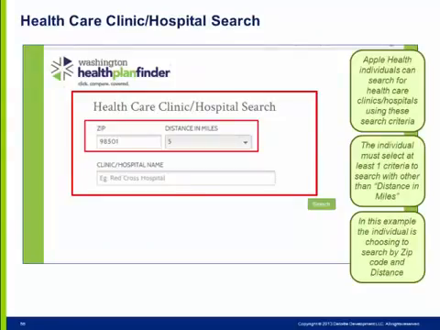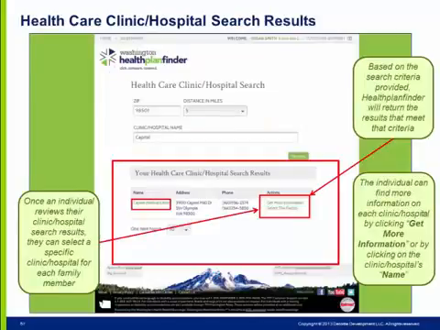Apple Health individuals can search for healthcare clinics, hospitals using these search criteria. The individual must select at least one criteria to search with other than distance in miles. In this example, the individual is choosing to search by zip code and distance. The search will display any results that contain the text the individual entered. For example, if an individual enters ME in the search bar, their results could include Army Medical Center and Mercy Hospital. Based on the search criteria provided, Healthplanfinder will return the results that meet that criteria.